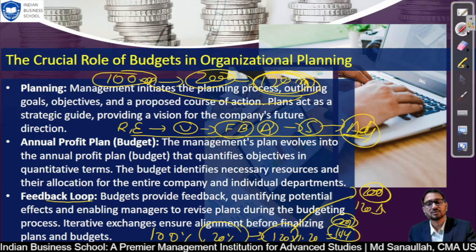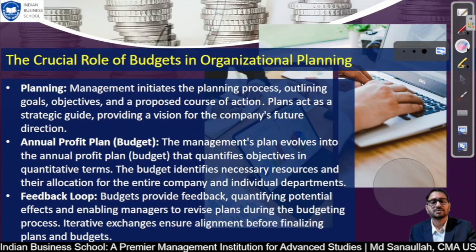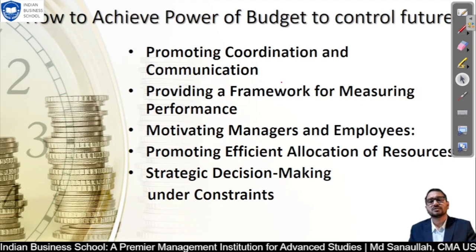If last year it has grown 20%, you have to think how good our marketing is and how our industry is, and whether we can achieve that or not. If it is not achievable, just setting a blind expectation will not lead to any result. Setting a realistic budget will help the company and all the team members to connect together and work hard for that. So here I'm going to discuss how we are going to achieve this kind of budget, or I would say the power of budget.